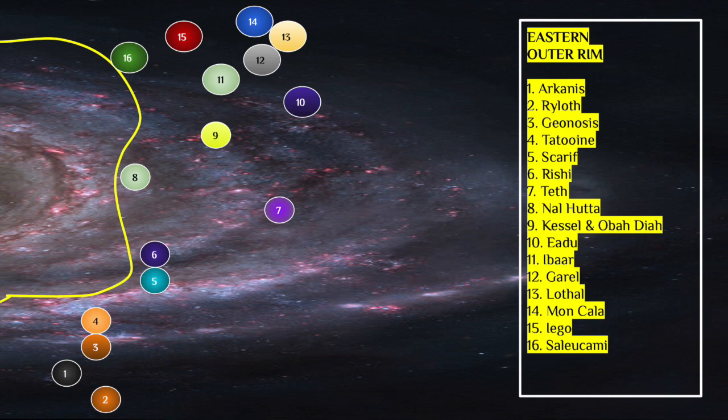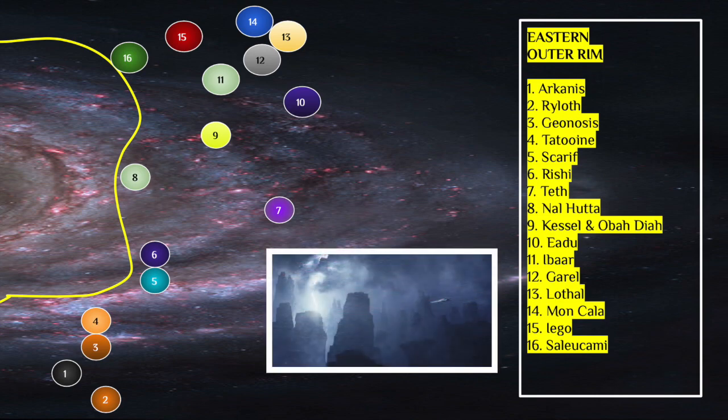Number 10 is Edu. That is the planet with all of the rain in Rogue One. That is where Galen Erso gets killed in the ensuing battle between the Rebellion and the Empire, and it is where Galen works on the Death Star project.